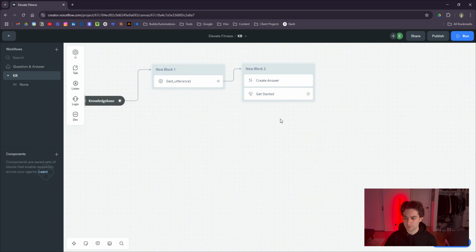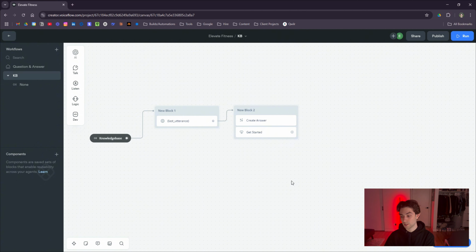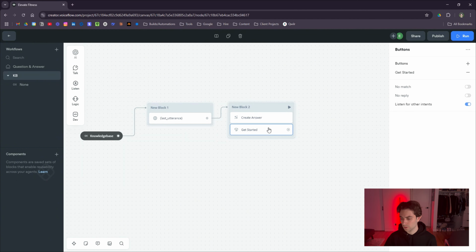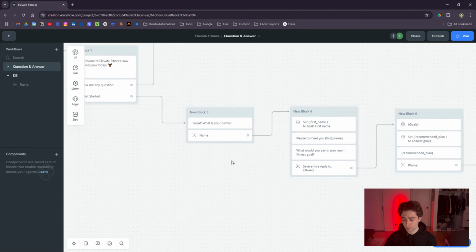And then that ends with get started, which is a button. I'll be finishing that flow in just a sec here. But you'll notice that I actually have listened for other intents. So if they don't click get started, it'll re-loop back to this intent. And then get started is the next step, which is the lead capture part.